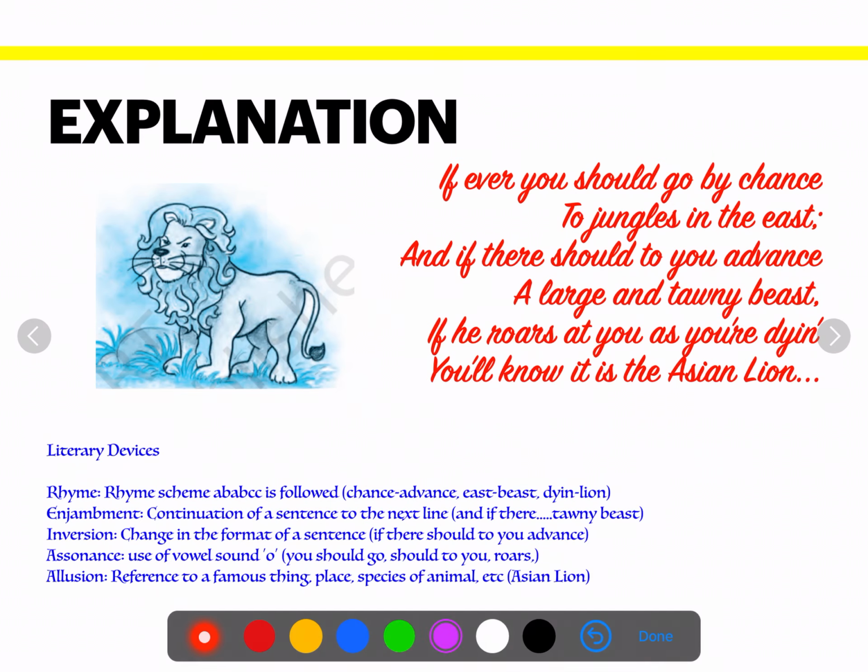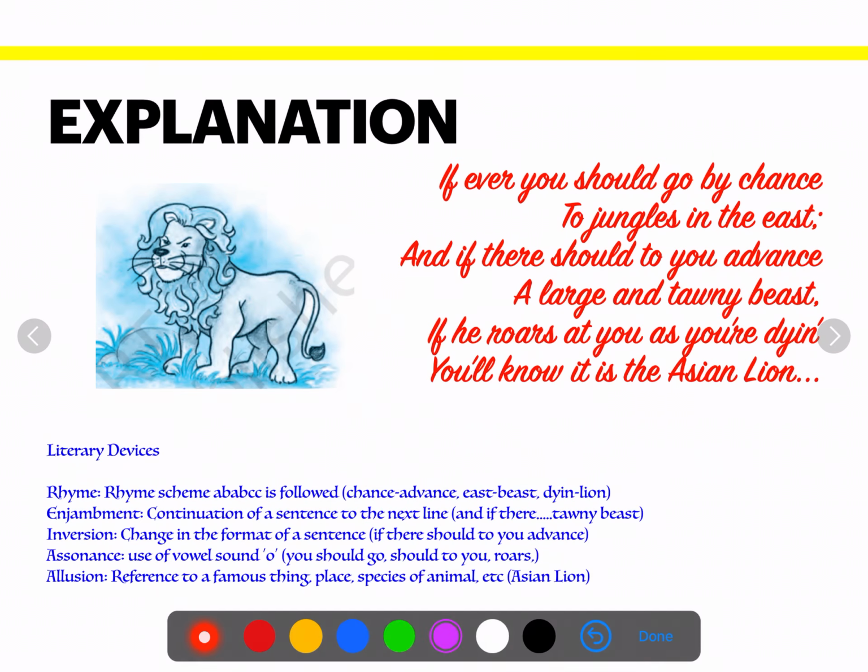We'll see the literary devices used in this. First of all, to begin with the rhyme scheme, first line, last word chance. It is not rhyming with the second line, last word east. So chance will give A and east will give B. Again, we can see advance is rhyming with chance, so we'll give here A, and then beast is rhyming with east, so we'll give it B. Then in the next line, dine is not rhyming with any of the above, so we'll have to give it a new alphabet, that is C. And then the last line is rhyming with dine, so we'll give it C. So rhyme scheme of this stanza is A, B, A, B, C, C.